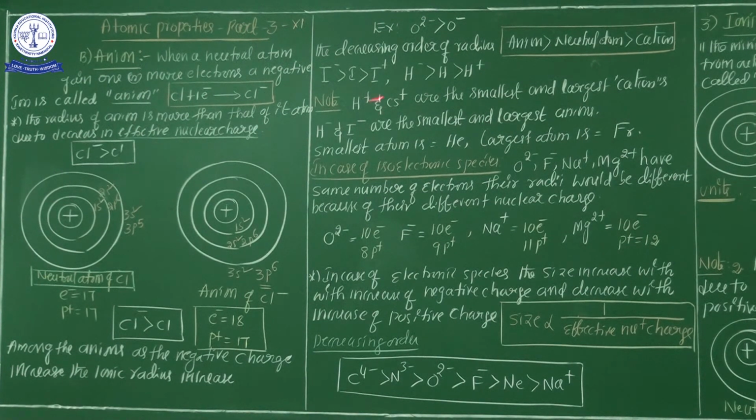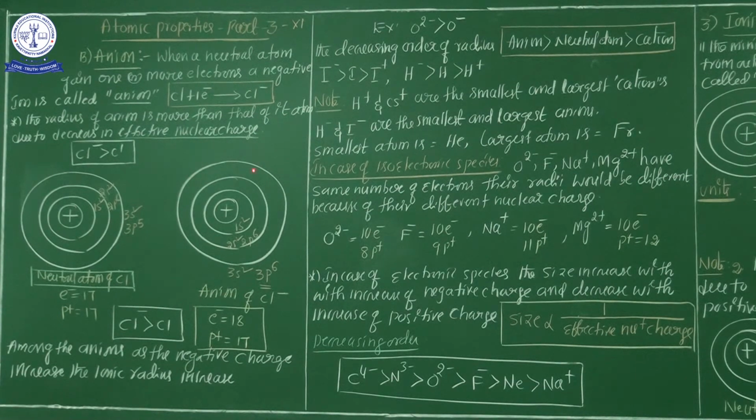Okay? This is the ionic radius from the cation side and also the anion side. So what is a cation? When a neutral atom loses one or more electrons to get a positive charge, that is called a cation. In case of a cation, ionic radius is very low because effective nuclear charge is very high. And what is the anion definition? When a neutral atom gains one or more electrons to get a negative charge, that is called an anion. In case of an anion, effective nuclear charge is very low, that's why ionic radius is maximum.